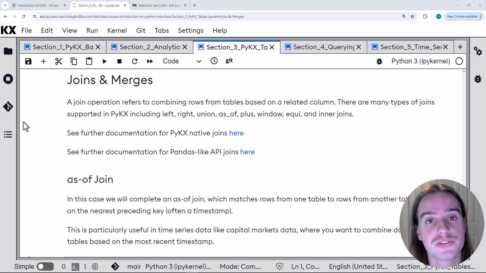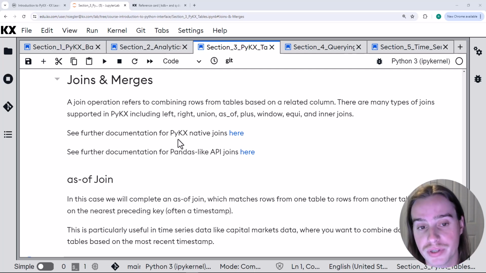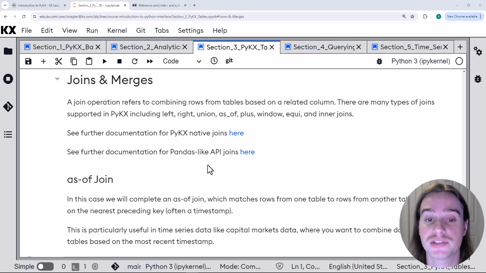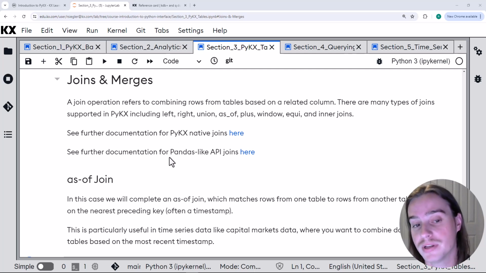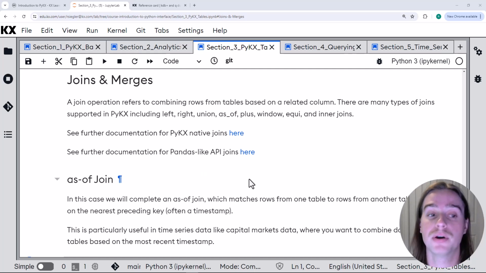Now, there are many types of joins out there, and PyKX covers all of these. If you want to see all the different types of joins, go ahead and look in the PyKX documentation. You have the option to try the joins with PyKX native joins, as well as Pandas-like API joins. So depending on your preference or your use case, both of these options are available to you.